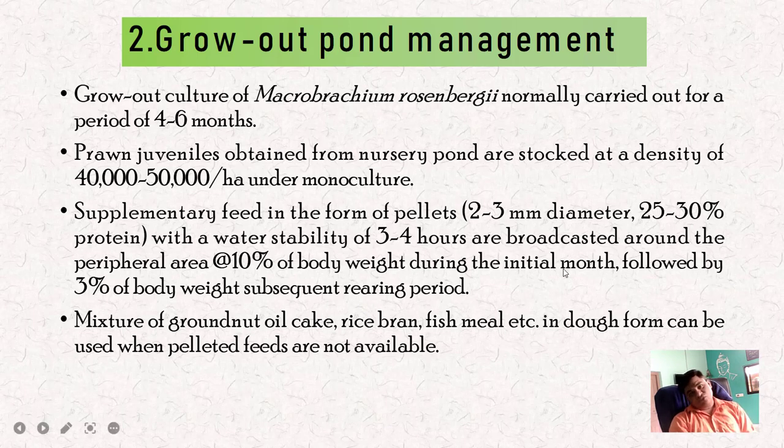So supplementary feed is also important in growth pond management. It is in the form of pellets, 2 to 3 mm in diameter, with 25 to 30% protein. With a water stability of 3 to 4 hours, they are broadcast around the peripheral area at the rate of 10% of body weight during the initial month, followed by 3% of body weight during the rest of the culture period.